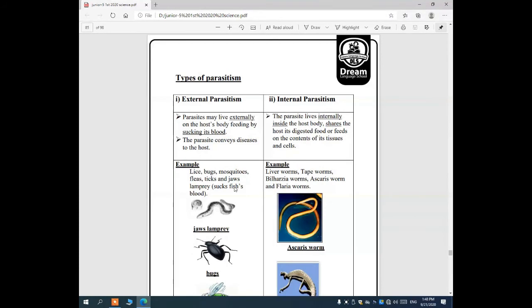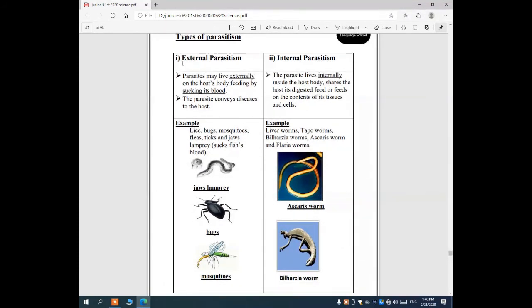Types of parasitism. We have two types: external, which means it lives outside the living organism, and internal, which means it lives inside the living organism. Let's start with external parasitism. The parasites live externally, outside the host's body, feeding by sucking its blood.